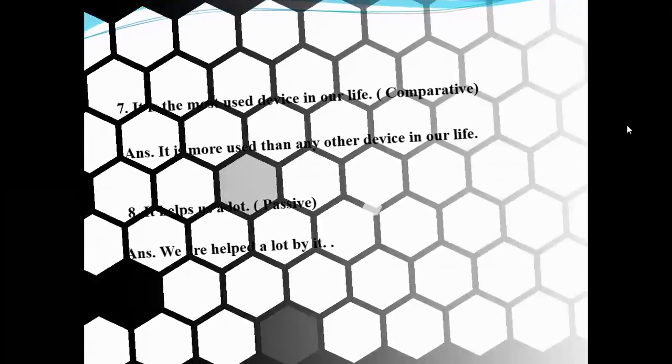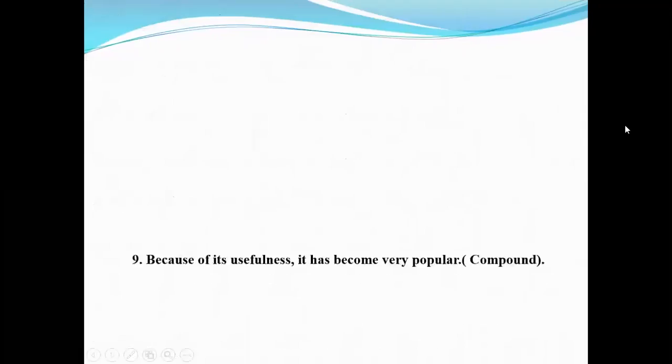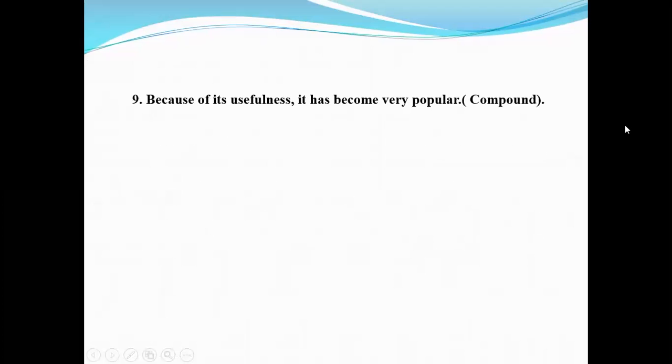Now question number 9. Because of its usefulness, it has become very popular. Make it compound. Actually, we know according to structure, sentences are of three kinds. They are simple sentence, complex sentence, and compound sentence.